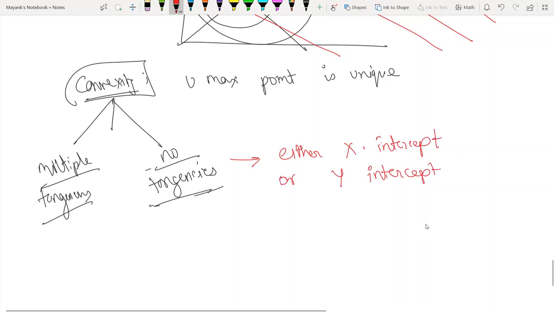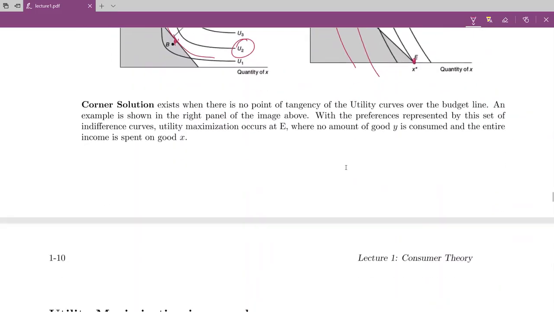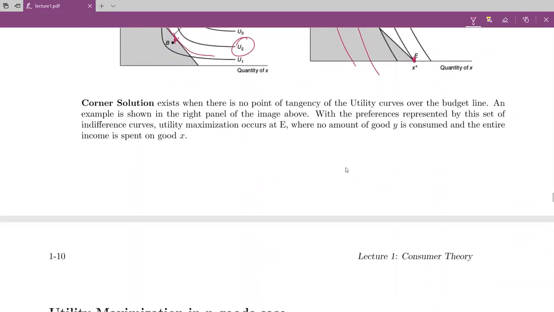Okay, so you are going to pick either of these two points. Just check the utility at these two points and you will figure out which utility is higher. Okay. So a corner solution exists when there is no point of tangency between the utility constraint and the budget line.